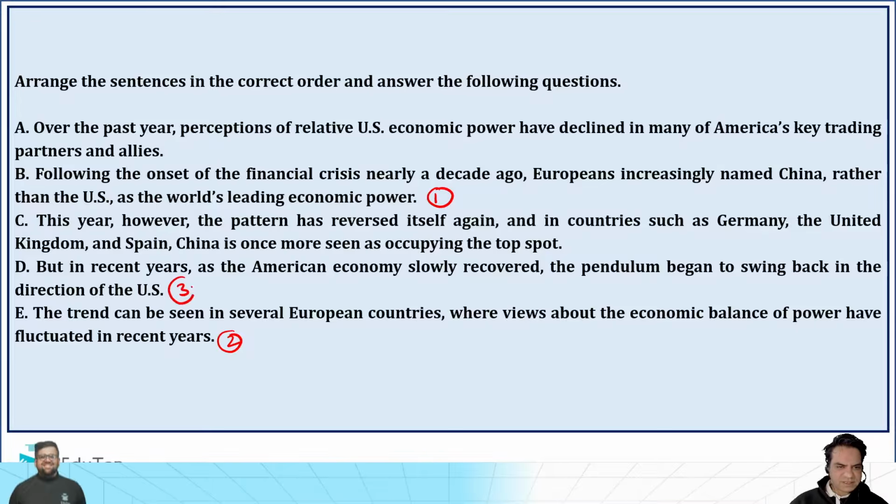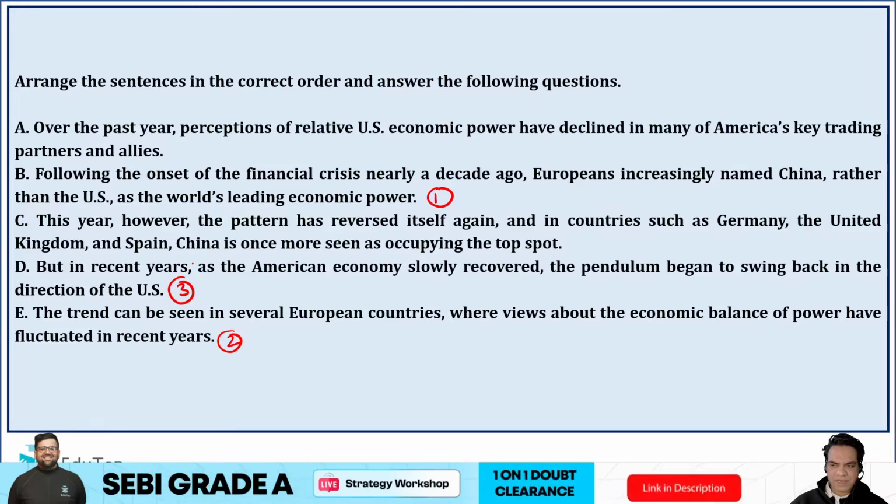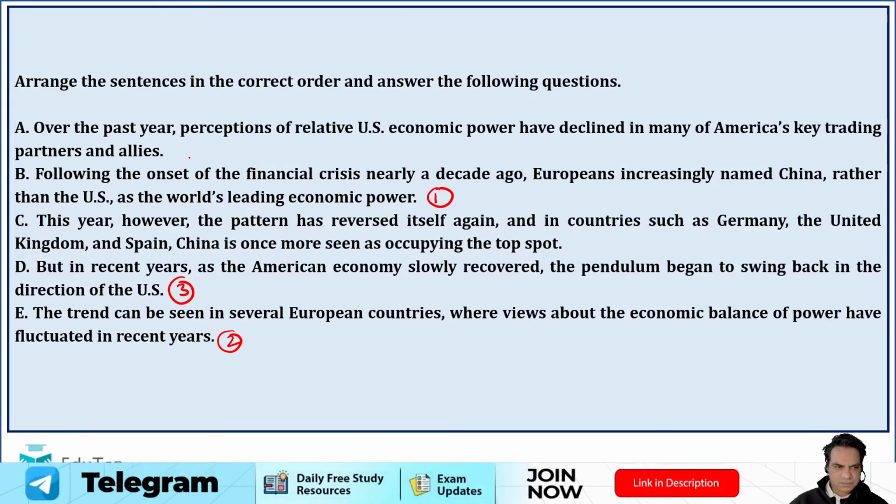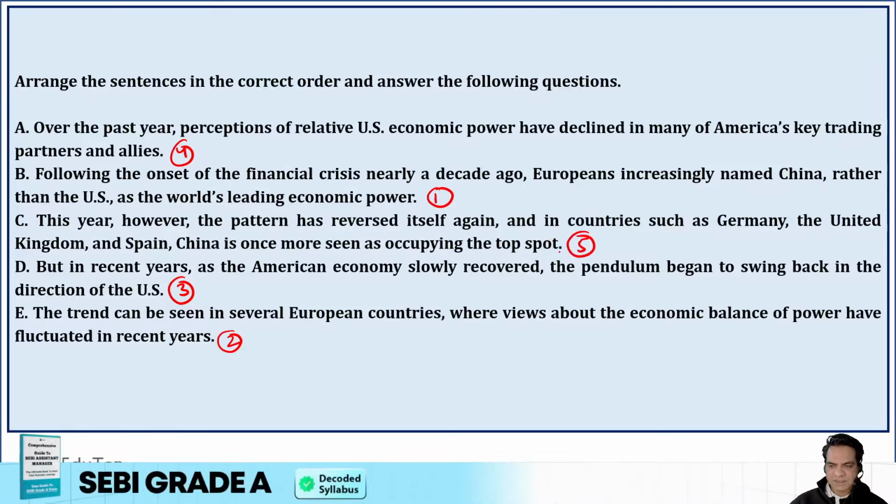But in recent years, as the American companies slowly recovered, the pendulum began to swing back in the direction of the US. Then it should be A, over the past year. But this year, however, the pattern has reversed itself again, and in countries such as Germany and the UK, China is once more seen as the occupying spot.